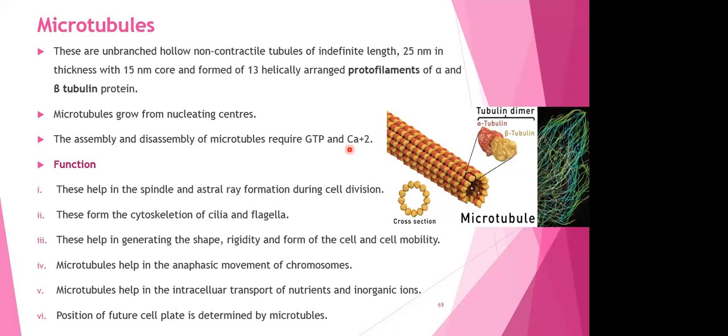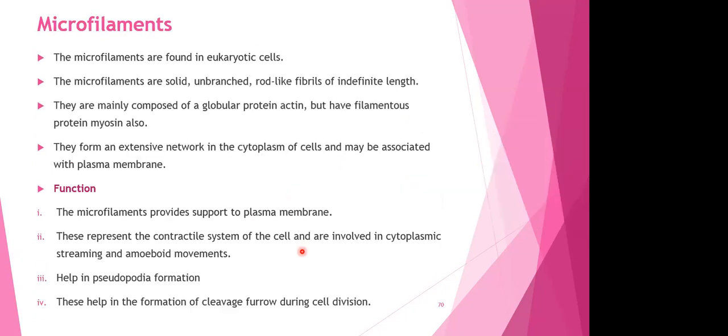Microtubules help in anaphasic movement of chromosomes. We have done cell cycles. You know what anaphase is, and you know how the chromosomes are going to be moved to the respective poles. Microtubules help in intracellular transport of nutrients and inorganic ions. Very important, they are also involved in transport mechanism. The position of the future cell plate is determined by microtubules. So where the cell plate has to be formed, where the middle lamella has to be made, will depend on the position of the microtubules. So a very important part of our cytoskeleton.